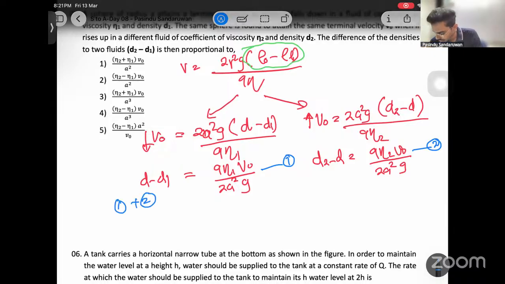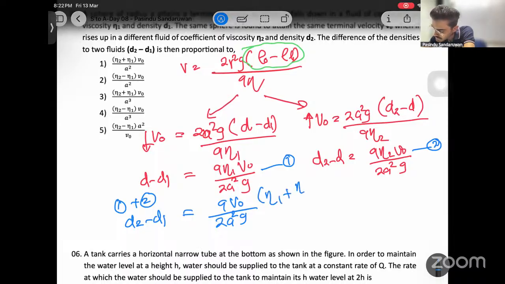Then d2 minus d1 comes because d cancels. Plus d minus d cancels. And from here, these terms are common, no? 9 is common, right? Then V naught is common. What else? 2a squared g is also common. Then when we add these equations, eta 1 plus eta 2 remains, right?